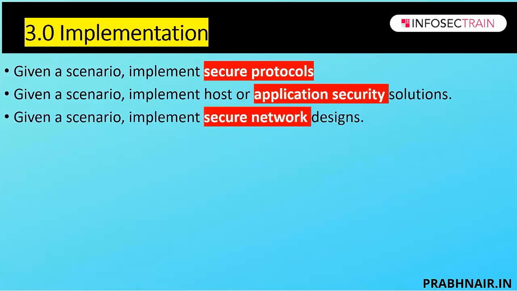Now next is called secure network design. In this section, they talk about what is required in a network to maintain availability, confidentiality, integrity. So they have split this section into load balancing, virtual IP, active and passive. They talk about VLAN, VPN, in which they talk about IPsec, SSL tunnel, HTML5. They also talk about NAC, network access control. NAC is one of the trending topics, so I'm sure when you're preparing for Security Plus certification, give more attention to the NAC area. Along with that, they also talk about port security,